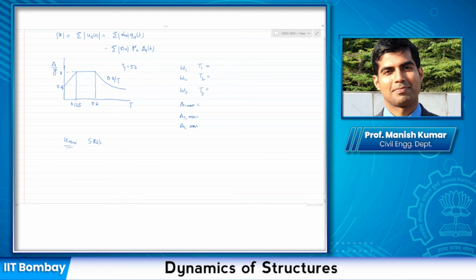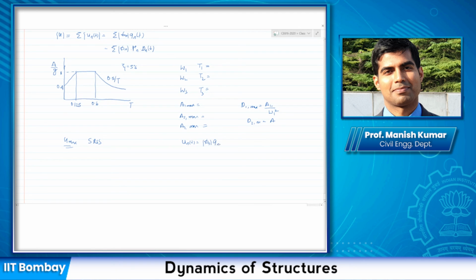How would you get u max? If A1 max, A2 max, A3 max are known, you can find out D1 max as A1 max divided by omega 1 squared. Similarly, D2 max like this, or you can directly find out un max. Remember, un(t) is what?